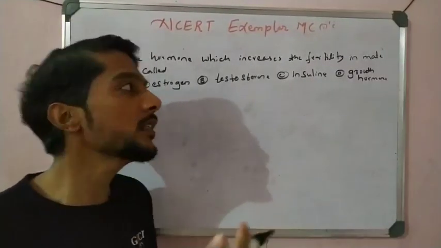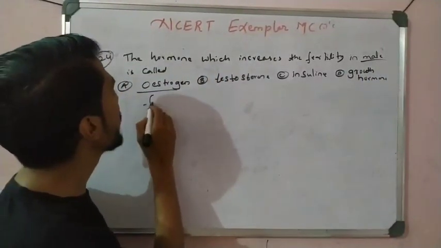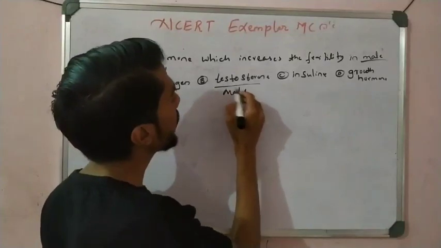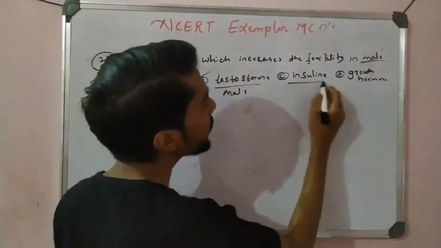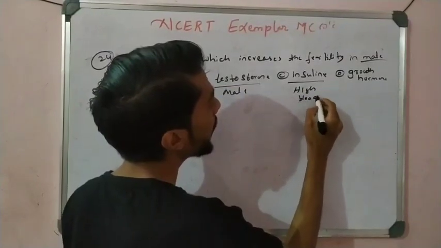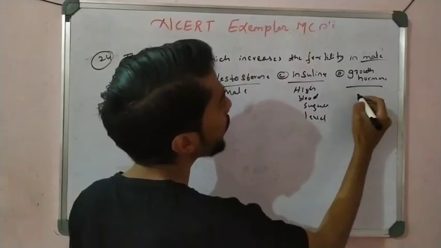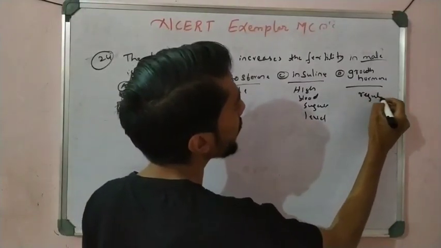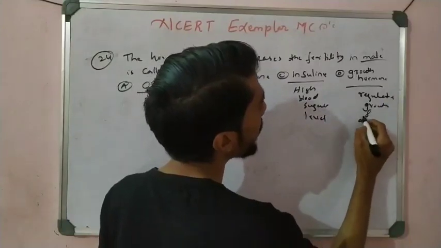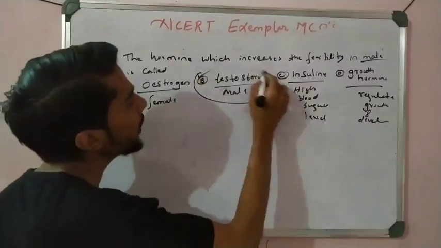Which hormone is released in the male? Estrogen is female, and testosterone is male, so option B is correct. Insulin is for high blood sugar level, so that option is wrong. Growth hormone is for growth, regulating growth and development. So option B is correct here.